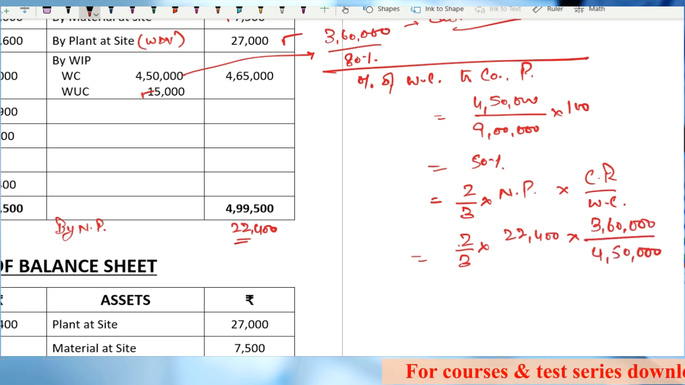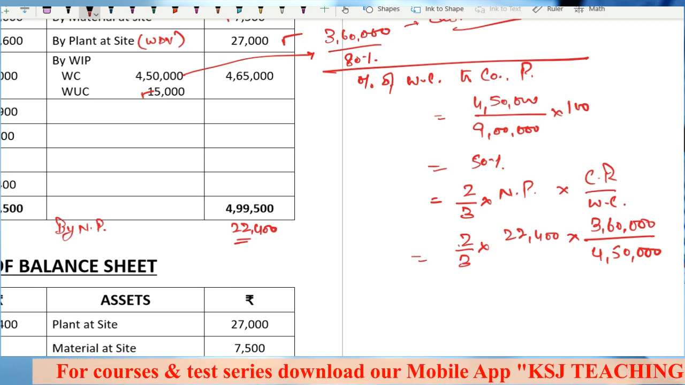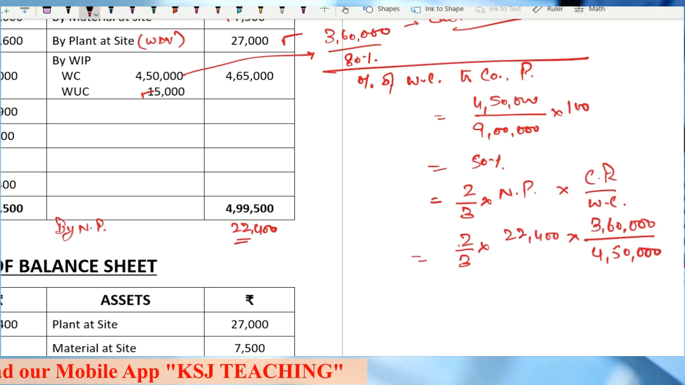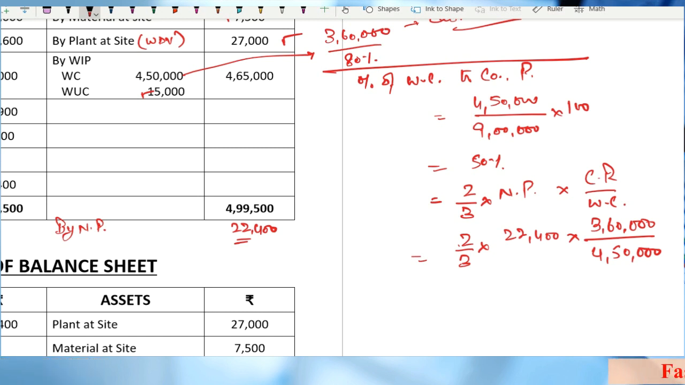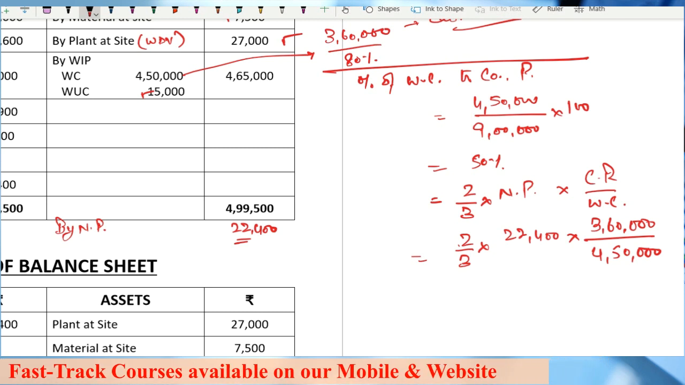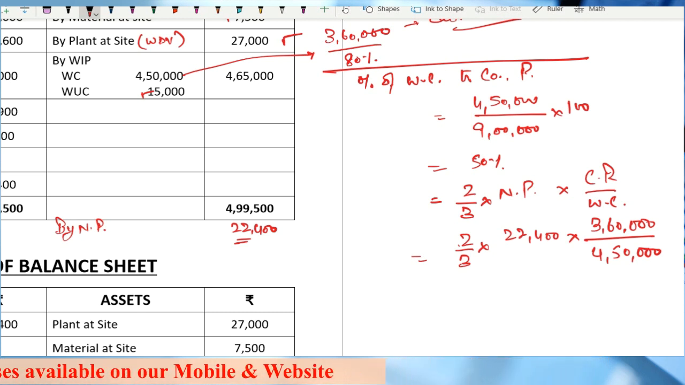Sir, why do we take cash received? Because only to the tune of cash receipt can we book the profits, right? Because that is the actual amount that we have received. The remaining amount that we have not received yet, how can we say that we have earned profits on that amount? No, we cannot. Until we receive the cash, we cannot book the profit. So it is cash received by work certified.